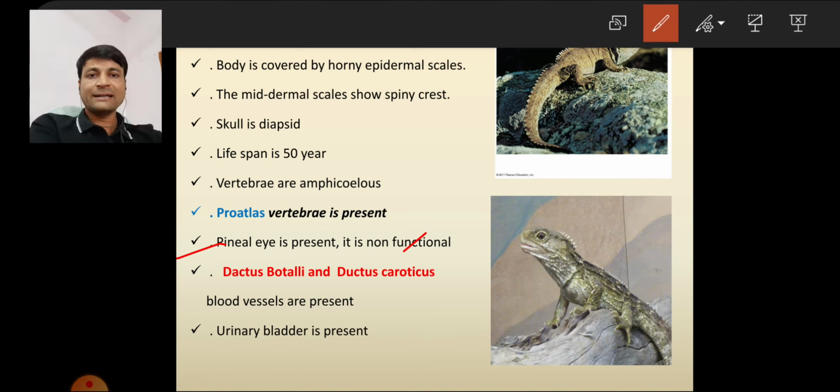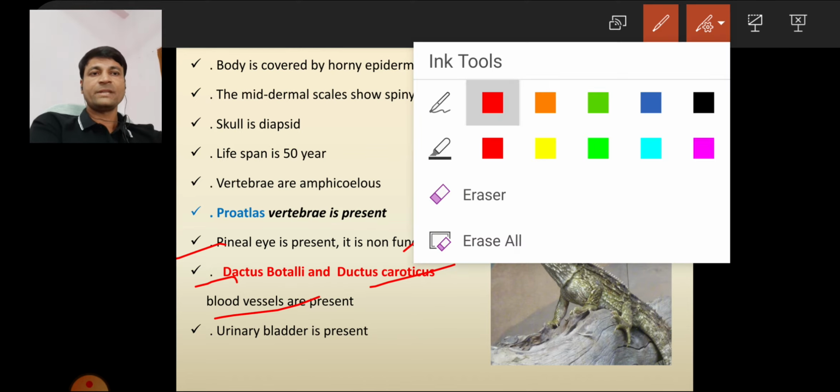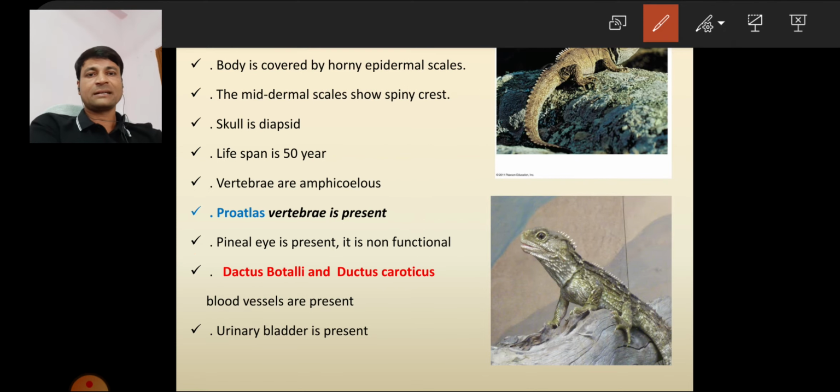Next, ductus botalli and ductus caroticus blood vessels are present. What I am saying is that ductus botalli and ductus caroticus blood vessels are present. Then what does ductus botalli mean? It is a blood vessel. Yes, but what is its function? Where is it located?